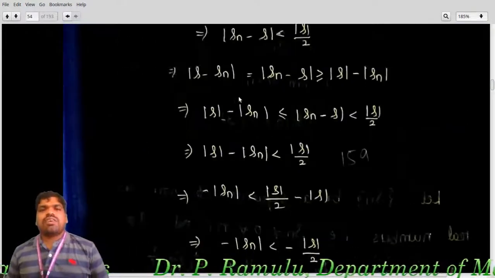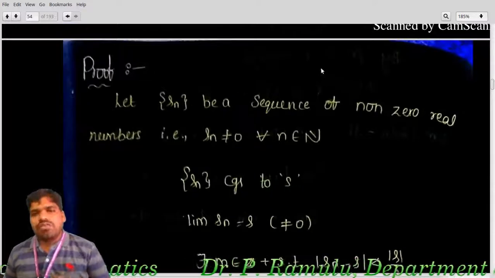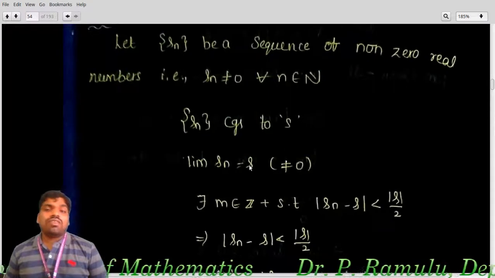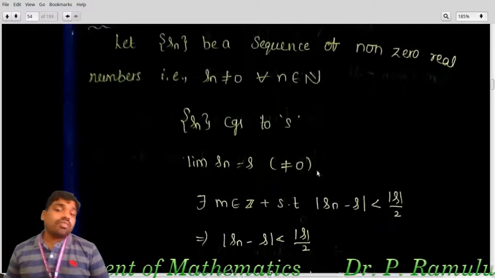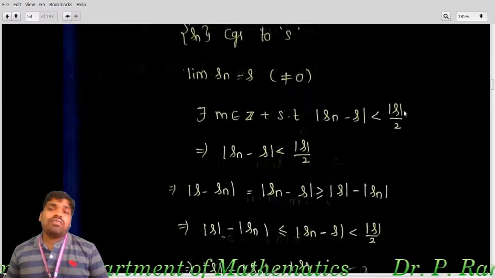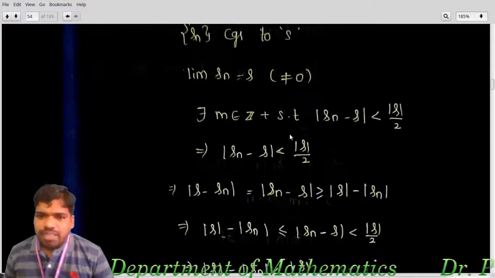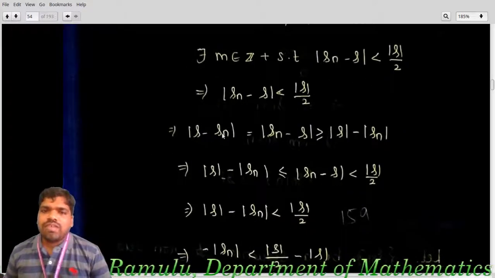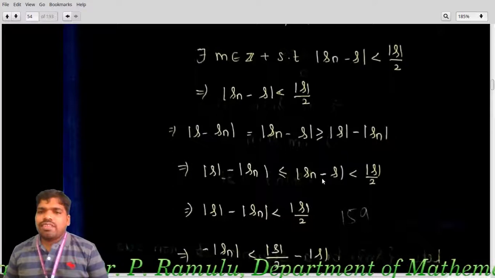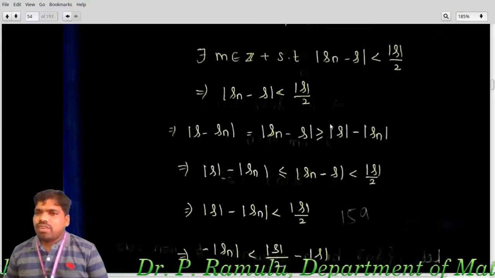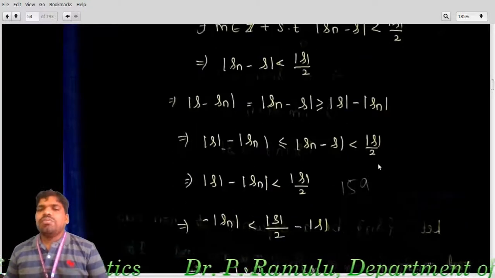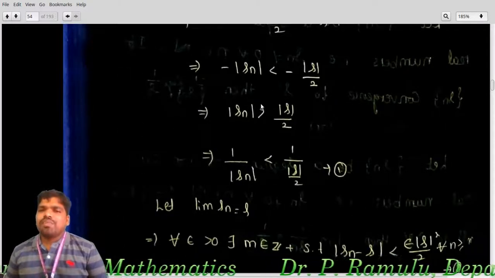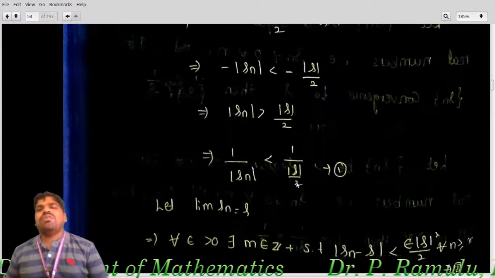So quickly I am repeating this. Sn converges to a non-zero real number, that is Sn is not equal to 0. Sn converges to S, which implies lim Sn is equal to S, which is not equal to 0. So I am considering |Sn - S| is less than epsilon by 2. From this I got |Sn| is greater than or equal to |S|/2, and from this I got 1/|Sn| is less than 1/(|S|/2). This is 1.